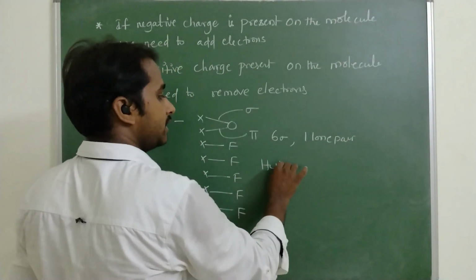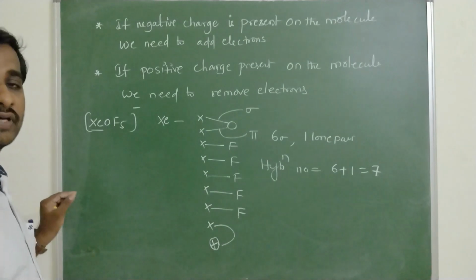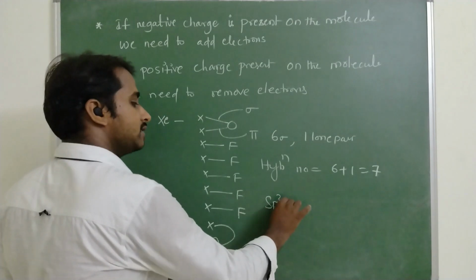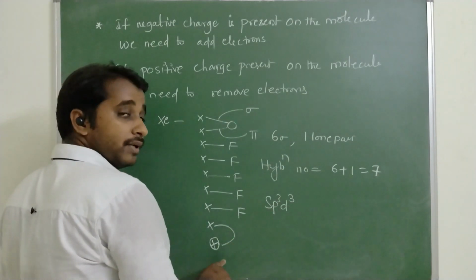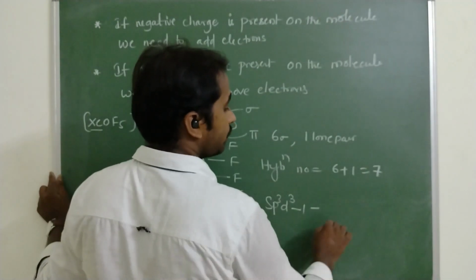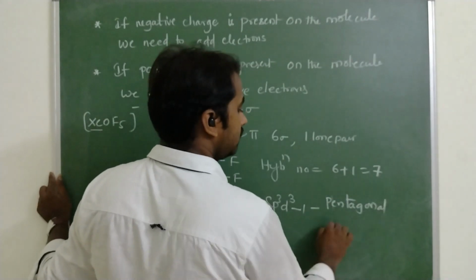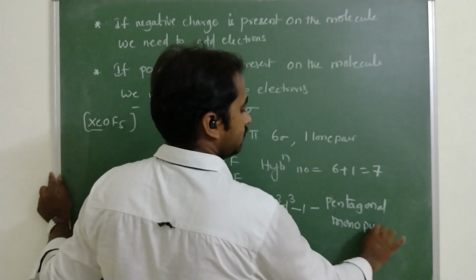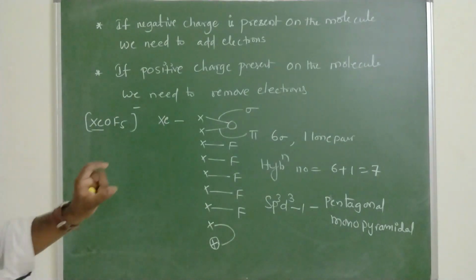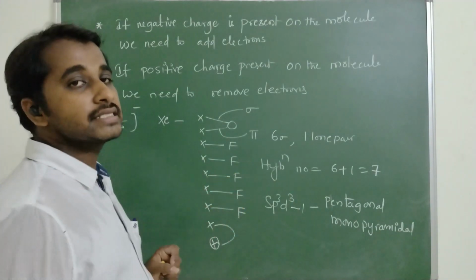So the hybridization number is 6 plus 1, 7. If the hybridization number is 7, then what is the hybridization? sp3d3. How many lone pairs are there? One lone pair. So sp3d3, one lone pair. What is the geometry? Pentagonal monopyramidal. So this is the way to calculate the hybridization number if the molecule bears a negative charge.